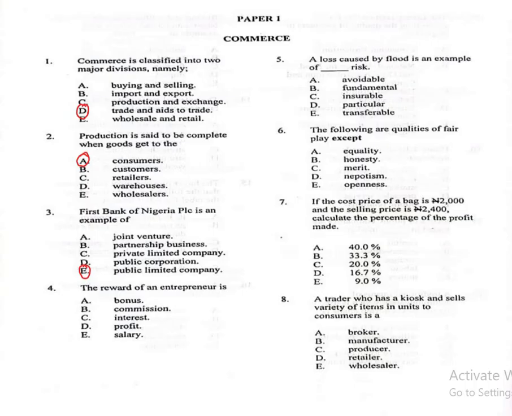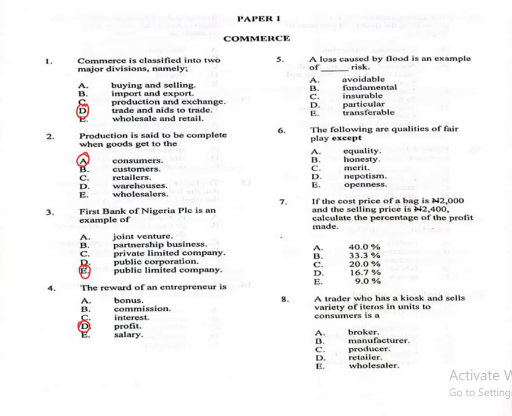Question number 4. The reward of an entrepreneur is A, bonus, B, commission, C, interest, D, profit, E, salary. So the reward of an entrepreneur is profit, which is option D.